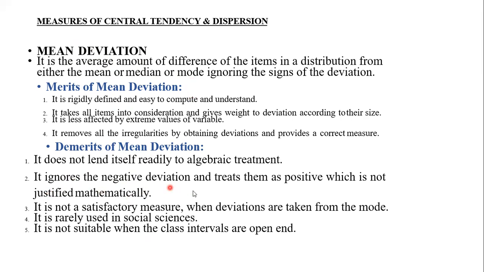It ignores the negative deviation and treats them as positive, which is not justified mathematically. If we ignore the signs of deviation, it is not able to justify mathematically. It is not a satisfactory measure when we compare it to mean, median, mode, standard deviation or quartile deviation or regression or correlation. It is not a satisfactory measure.